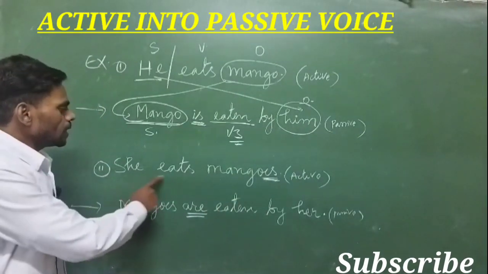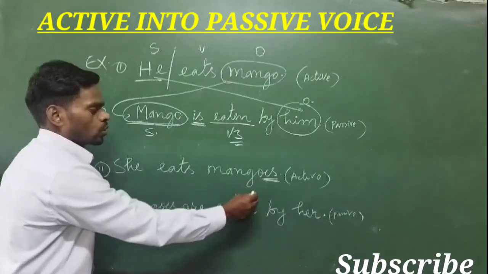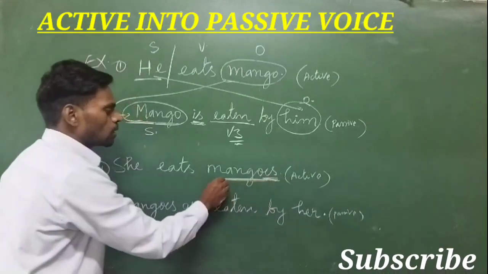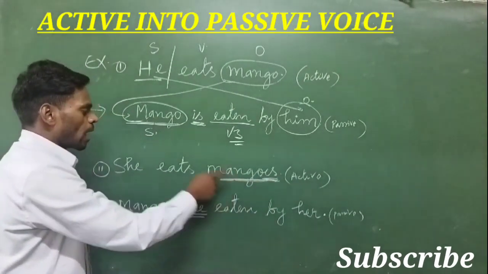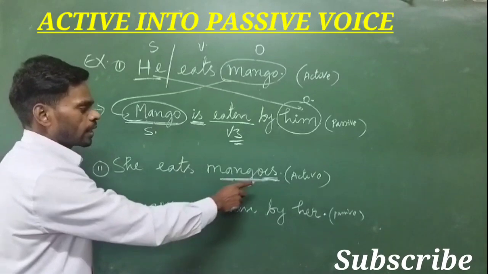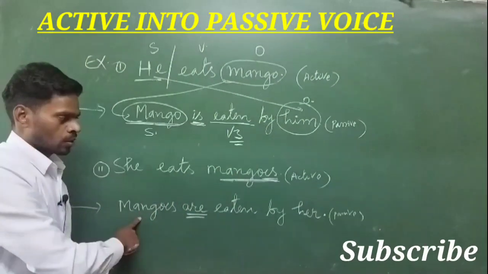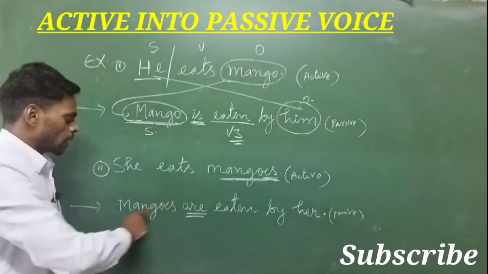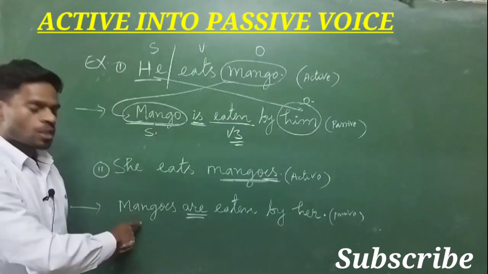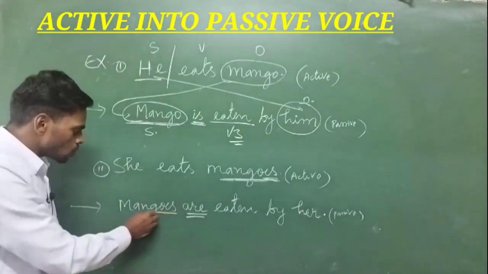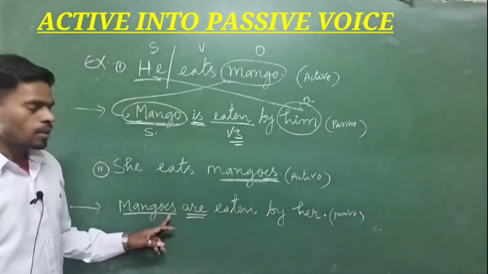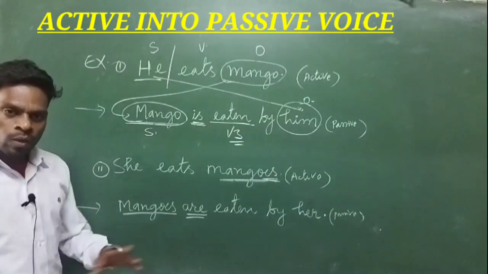So now she eats mangoes. So here you have to see the object. Object is plural. So when you change from active to passive voice, then object becomes the subject. So now mangoes we have to write here in the place of subject. And now here mangoes, it is a plural, more than one mango.